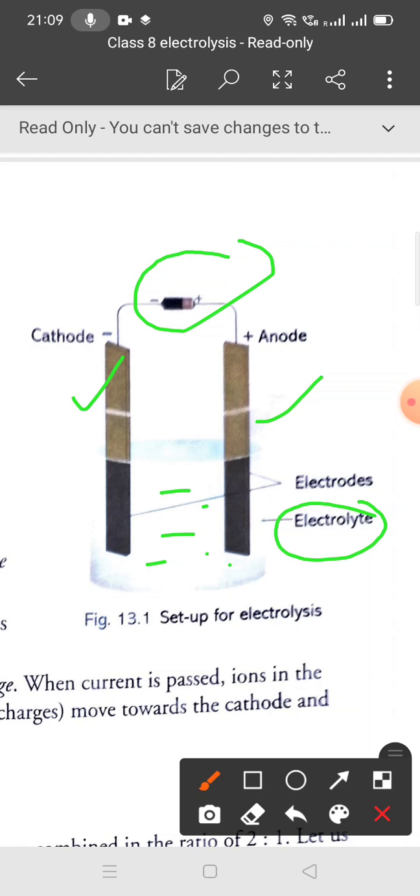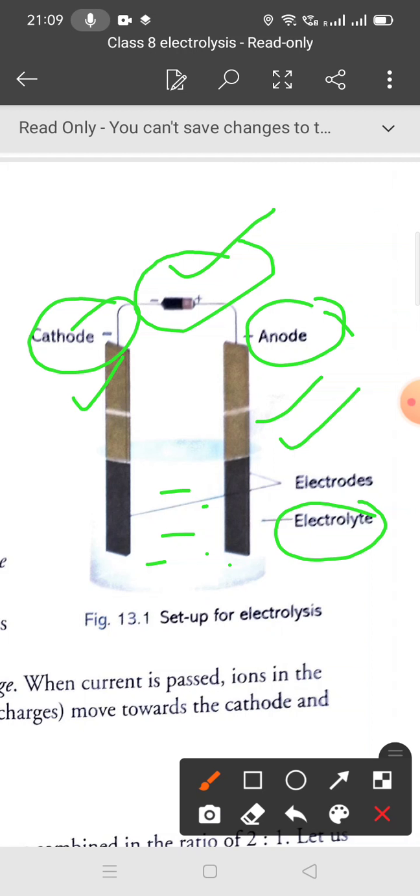The electrode connected to the positive terminal of the battery is the anode. This is the battery. So this positive terminal of the battery is connected to this electrode, which is called the anode, the positive electrode, and the one connected to the negative terminal